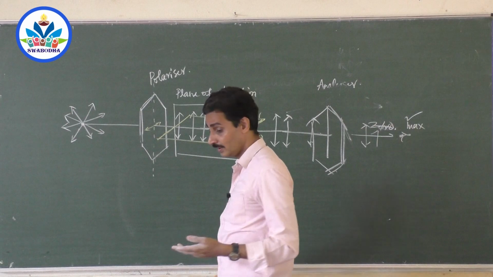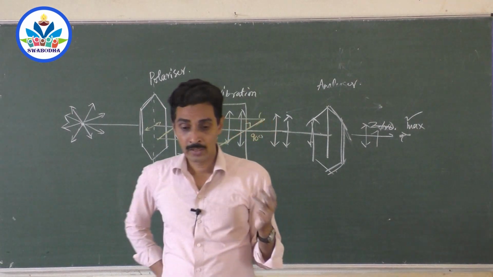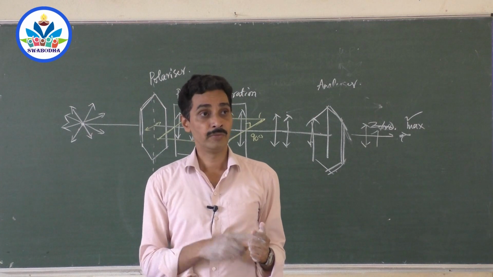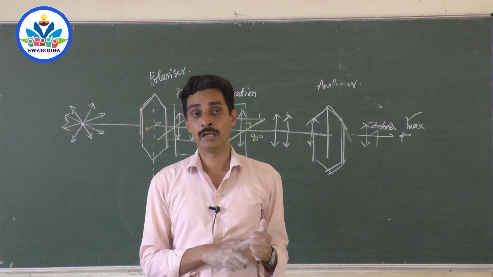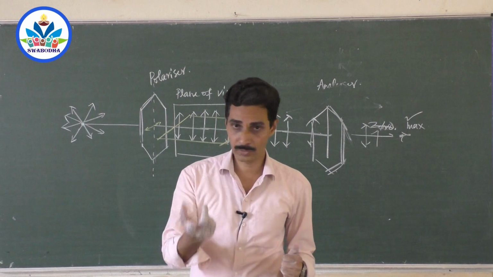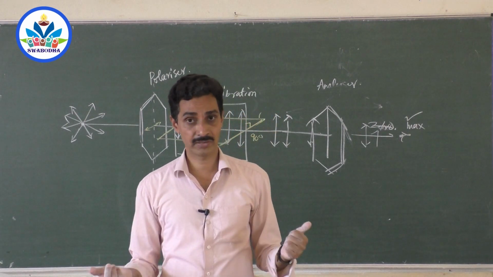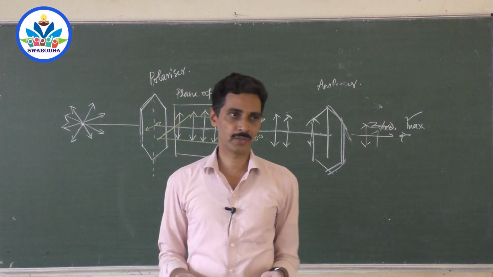You have studied what are polarized lights, what is unpolarized light, and what is polarization. Which property of light shows that it is transverse in nature? Polarization. If light is transverse, it can show polarization. If light was not transverse in nature, it would not have shown polarization.